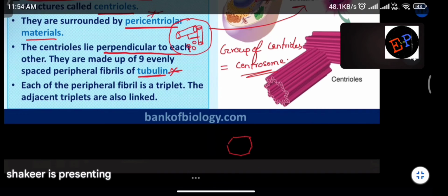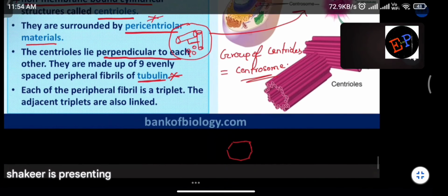And each fibril is made up of a triplet. Triplet means 3 tubules make one fibril. 9 fibrils make one centriole. And 2 centrioles which are perpendicular make a centrosome. So this is the arrangement. Are you able to understand? See in the figure here. Here you have a triplet, no?